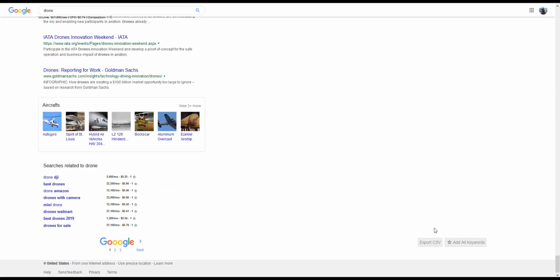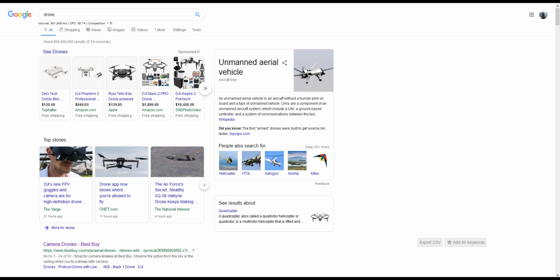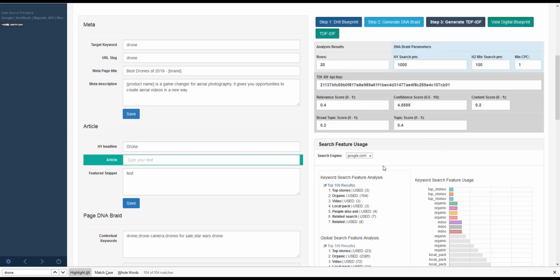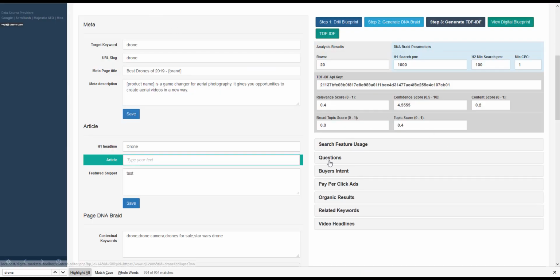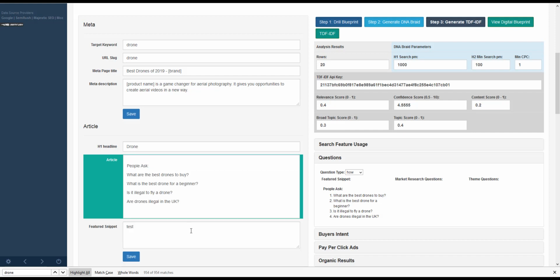What are the top 100 results? What has been searched? That's why I say keep it at 100 and it grabs this whole page for you and brings that intel for you very, very nicely, which is awesome. So now that we've got this information, we can unlock all the questions, we can see what people are asking, and as we're building our content template, we can essentially come in over here and start building this out.